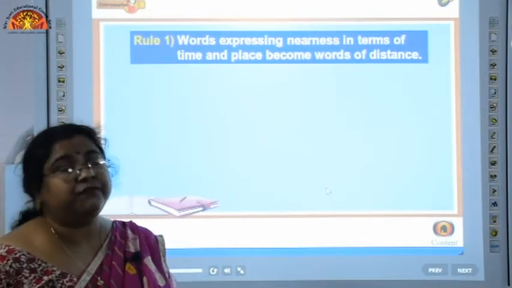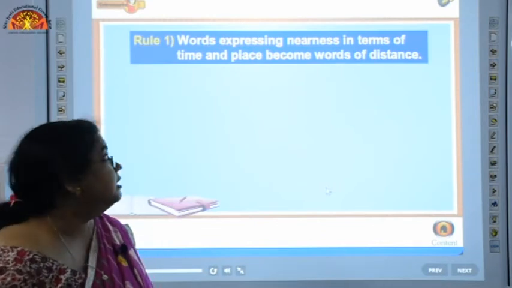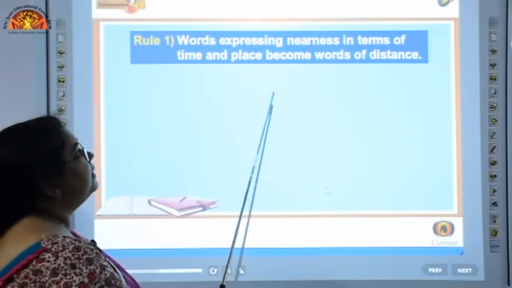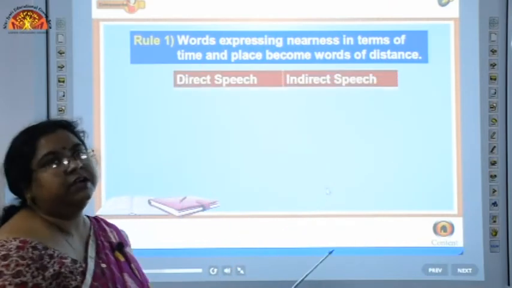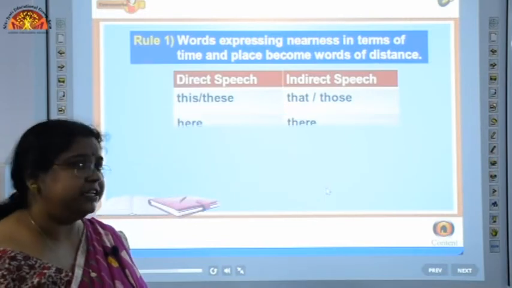The first rule that we have is that words expressing nearness in terms of time and place become words of distance. Now we have a table here.